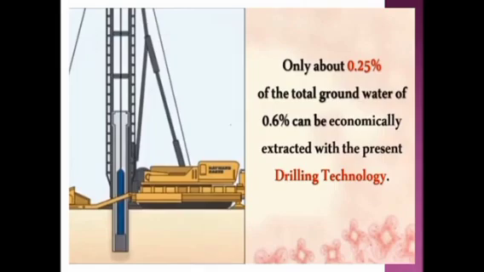So, we have seen that the groundwater constitutes 0.6%. In this, only 0.25% of water can be extracted by using the drilling technology. Students, I hope you are clear with the composition of water on Earth.